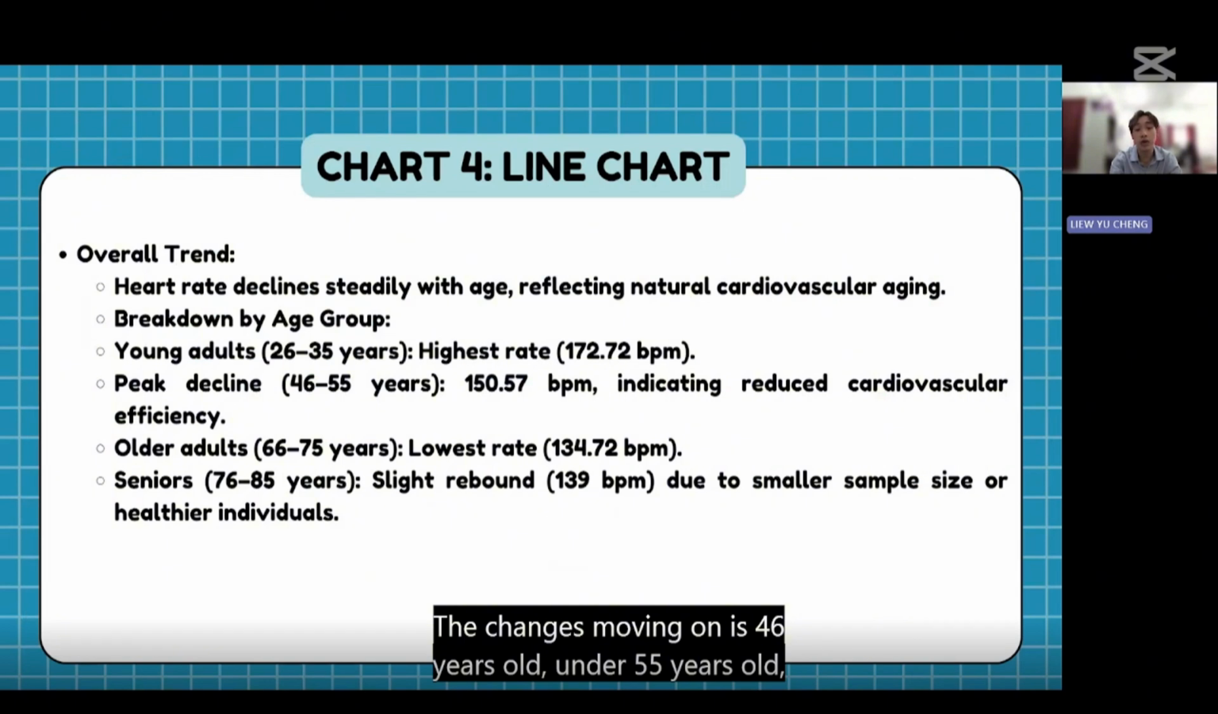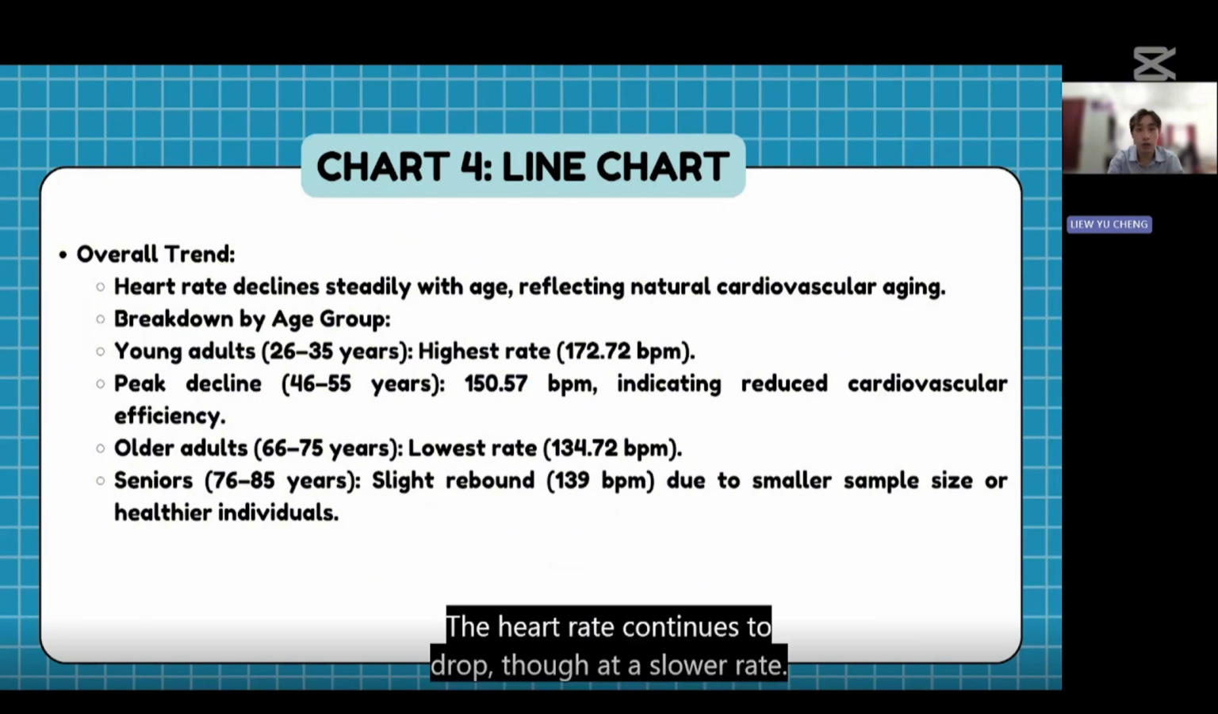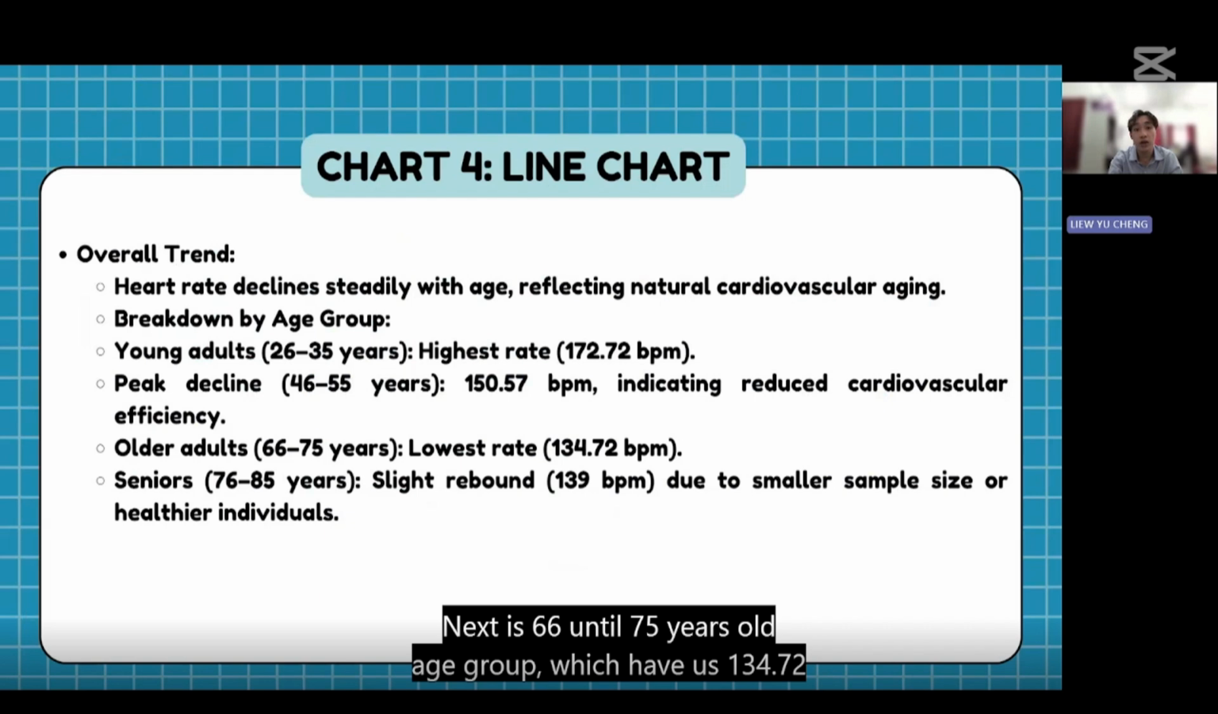Moving on is 46 years old until 55 years old, which is 150.57. The decline continues steadily as age increases. Next is 56 years old until 65 years old with 144.51. The heart rate continues to drop, though at a slower rate. Next is the 66 until 75 years old age group, which has 134.72 bpm.